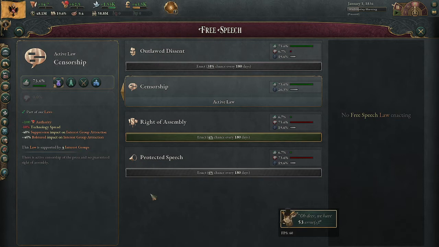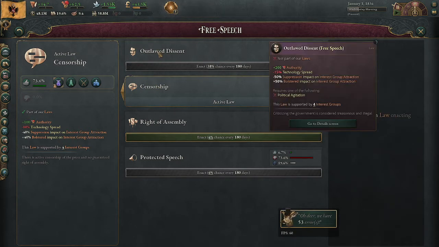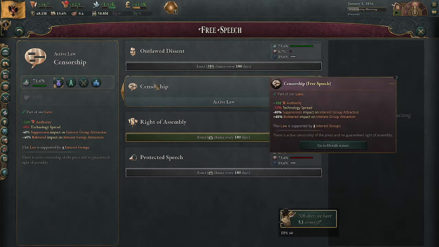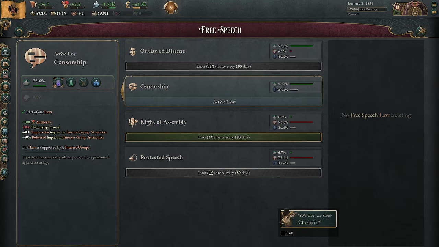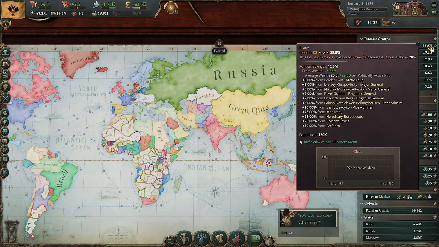I think for free speech, this is one of them where there's not a whole lot of complexity. They mostly are just ways for you to interact with your IGs. For these three, outlawed dissent obviously comes with this massive tech spread penalty, and so it isn't free. Same with censorship. The tech spread penalty is a real thing, but that's a lot of extra authority you get for being an outlawed dissent. And if you need to do consumption taxes for whatever reason, then you'll be very happy to have the outlawed dissent around. And the suppression impact on interest group attraction can be a really big deal, especially if you're trying to manipulate very heavily one group or another.